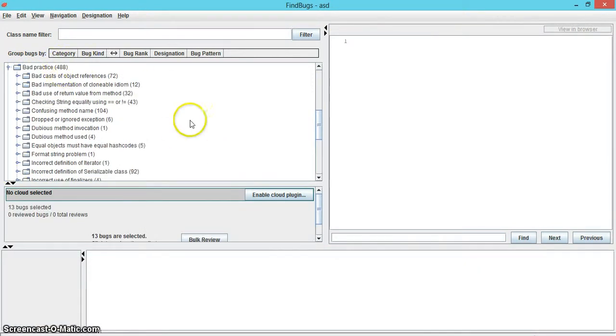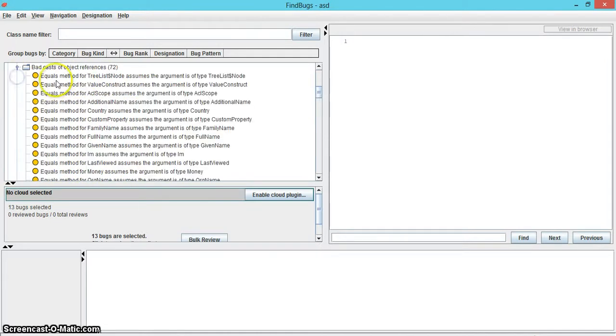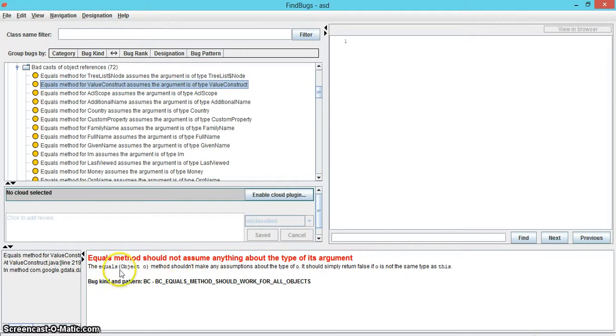Findbugs labeled a little less than a fourth of these errors, 104 of them, under confusing method name. Findbugs placed 92 errors under the category bad practice, under the subcategory incorrect definition of a serializable class. There were also 72 errors under the subcategory bad cast of object references. Findbugs says that this subcategory occurs where the equals method should not assume anything about the type of its argument.